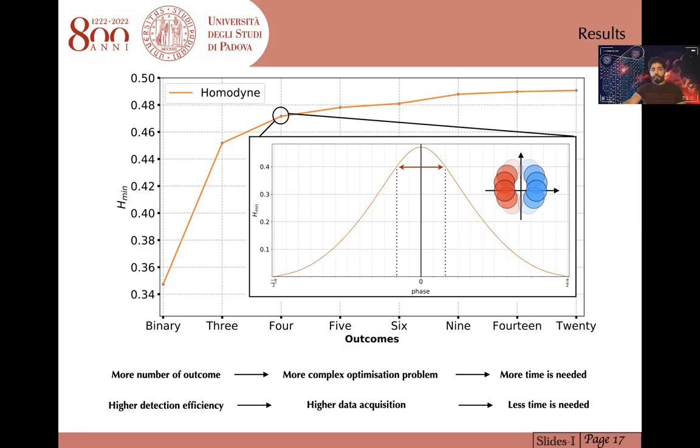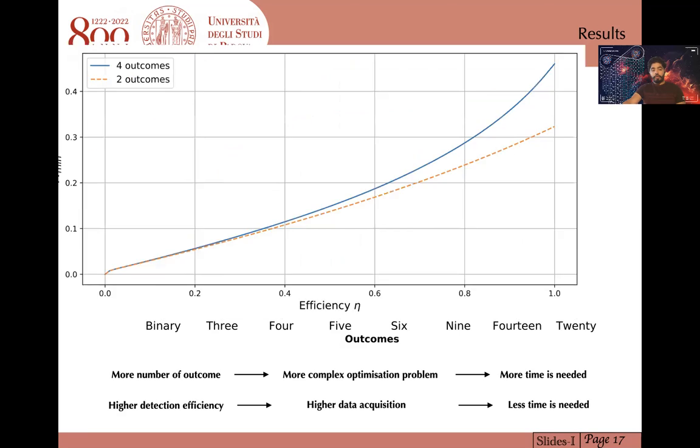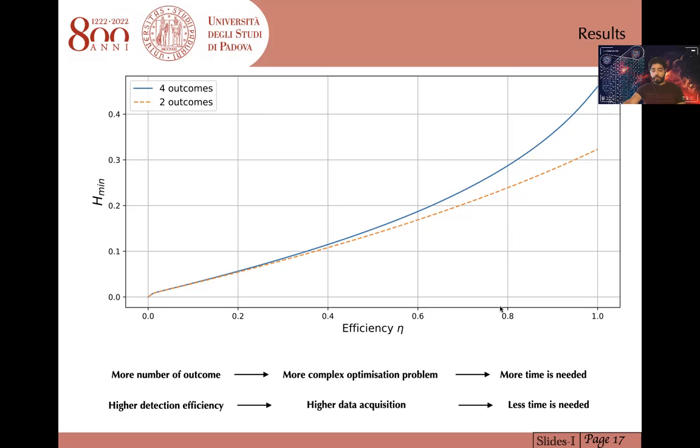Also, it should be noted that when the number of outcomes increases, the optimization problem becomes more complex, and the SDP needs more time to be executed. And also, the loss is really important and needs to be taken into consideration. So we plot the conditional mean entropy as a function of detector efficiency. As you can see, when the detector efficiency is below 0.6, there's no point using this many outcome approach, considering the complexity that comes when the number of outcomes increases. So we find a great trade-off when the efficiency of the detector is higher than 0.6.